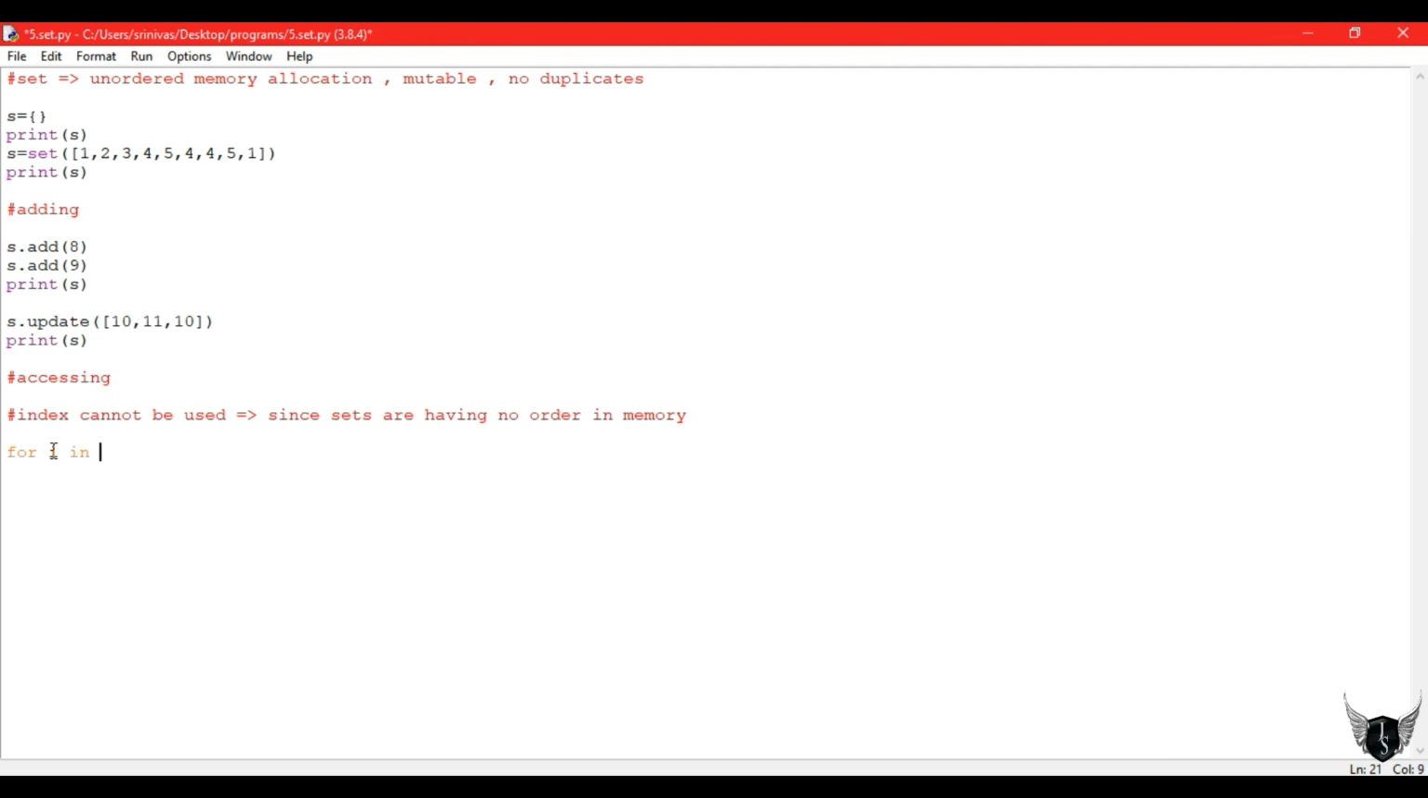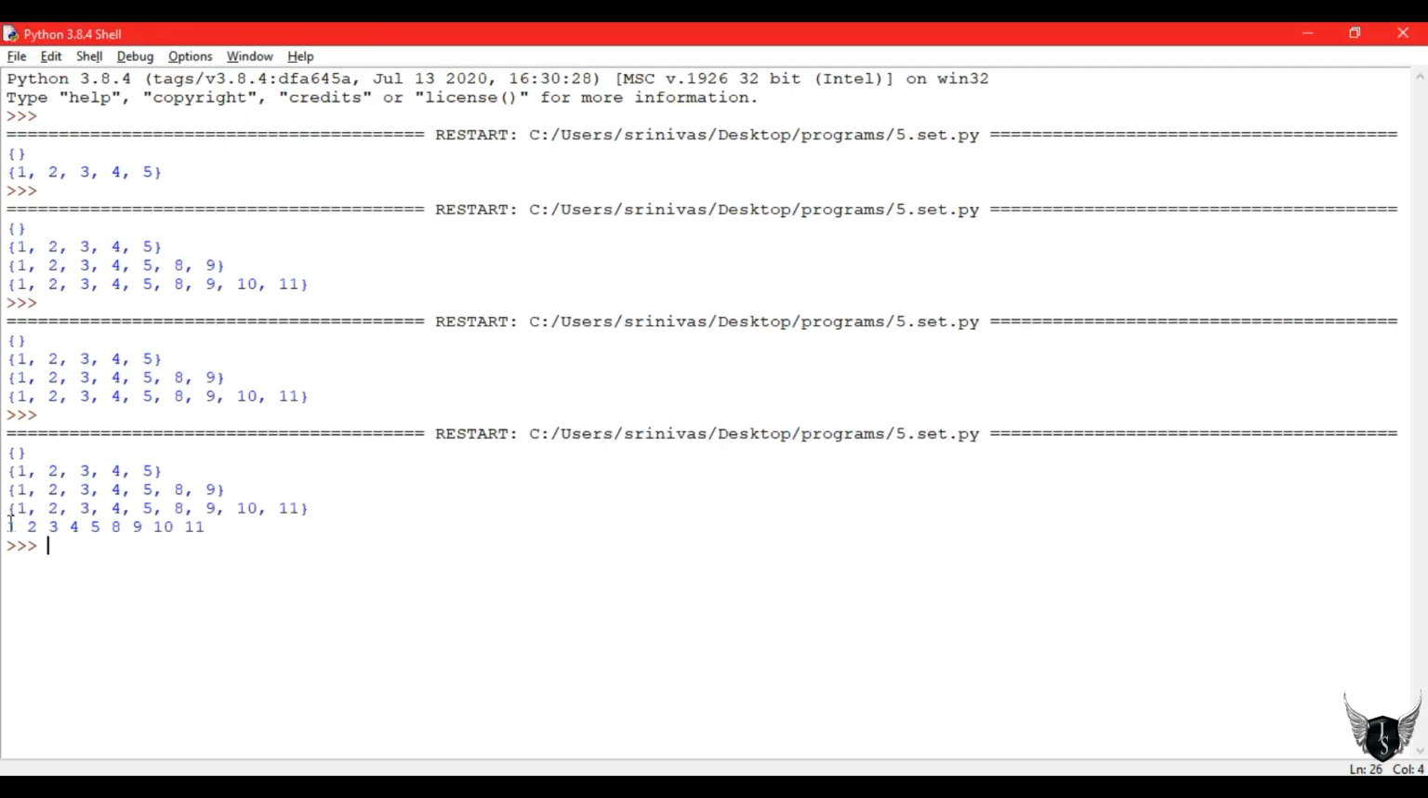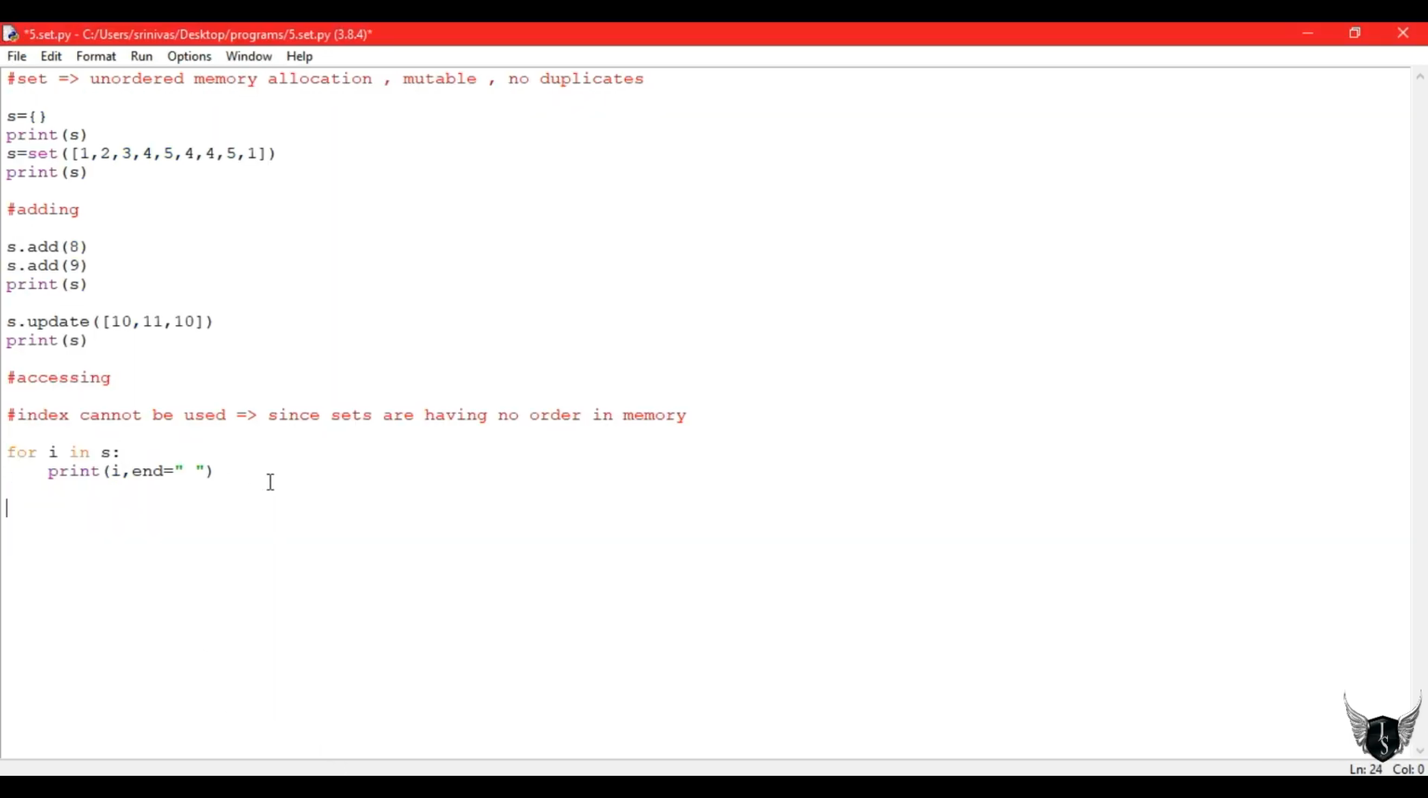But there is a general way, like writing a for loop. We can write a for loop and access the whole set, printing the whole set using a for loop. I have used the end argument here to print all my set values side by side with a space between them. So see, all values side by side with a space between them. By that way we can access the whole set, but we cannot access a single element by using an index. It is not possible in sets.